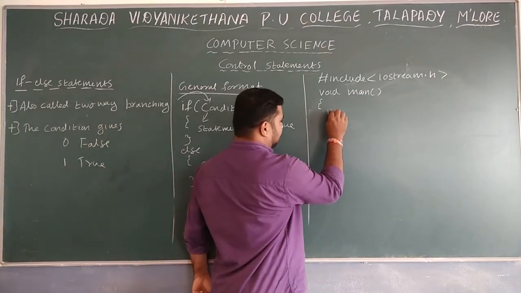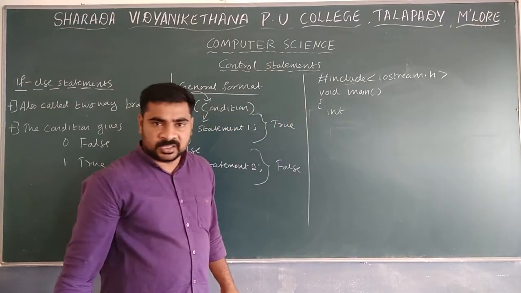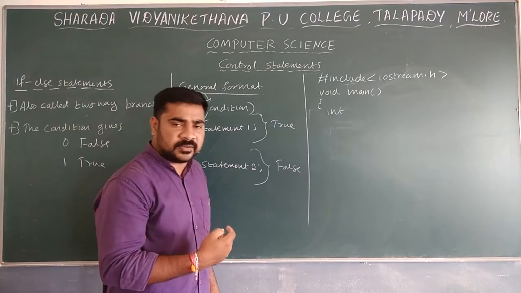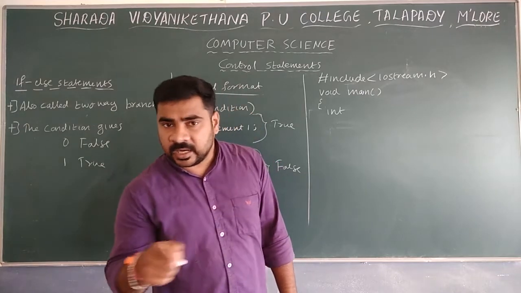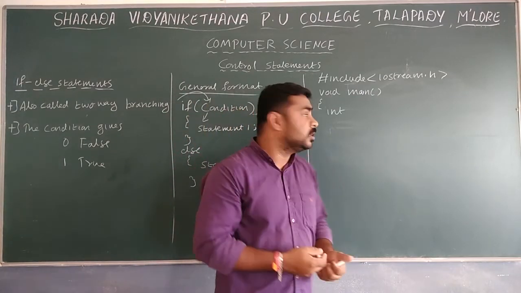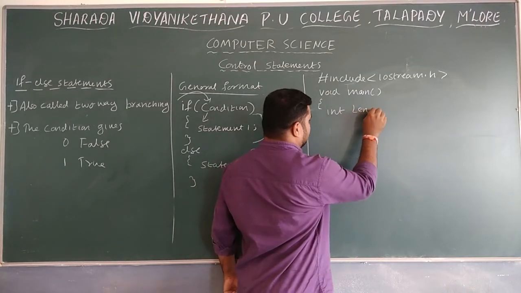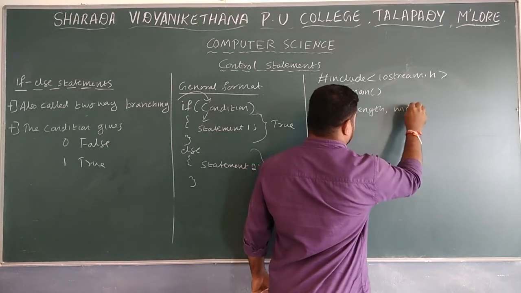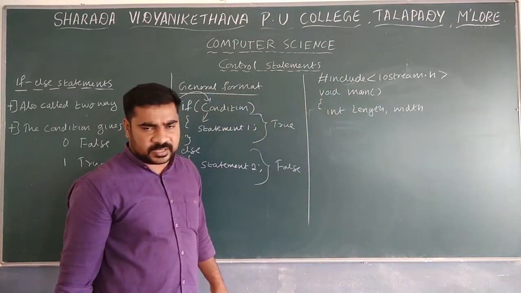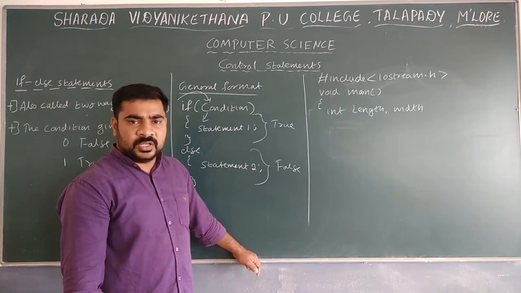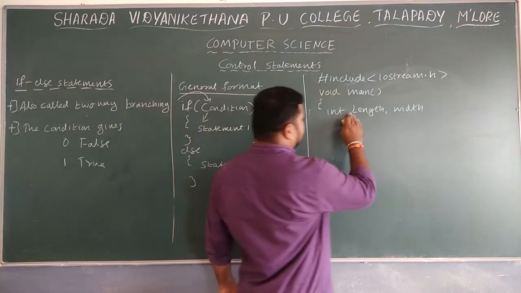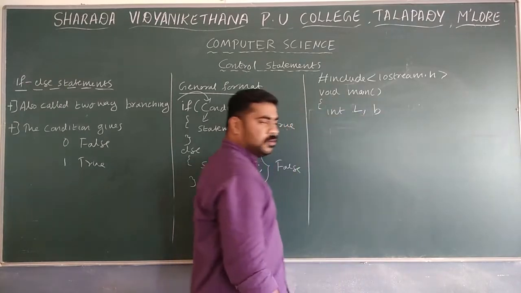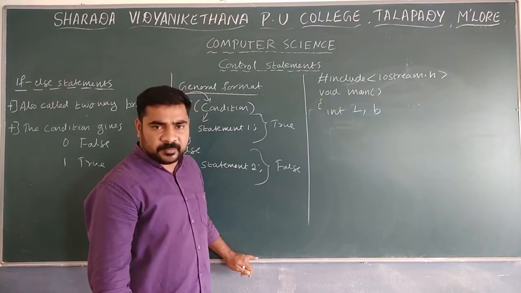Then I use int. I have to check whether a given shape is rectangular or square. So how can we check it? We have to provide the length and width. So I will give length and width. We can either take length and width, or you can take L and B.